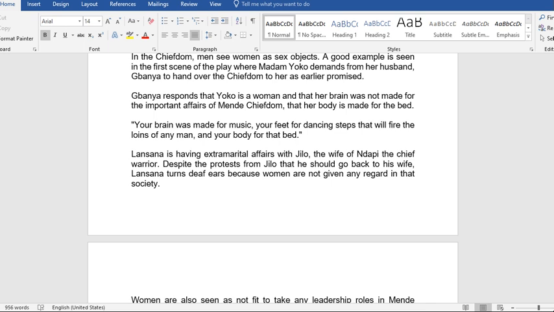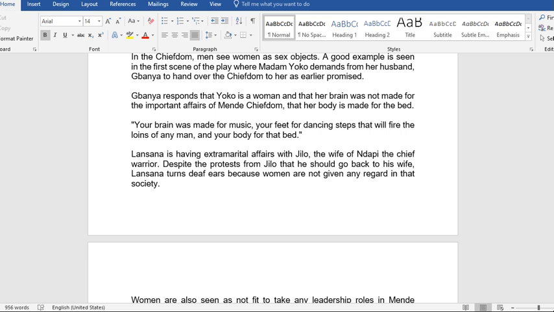So the women are considered as not being intelligent enough to head the chiefdom or take any leadership role. That's what Banya is trying to tell Yoko there, despite that he had promised to hand over the chiefdom to her.